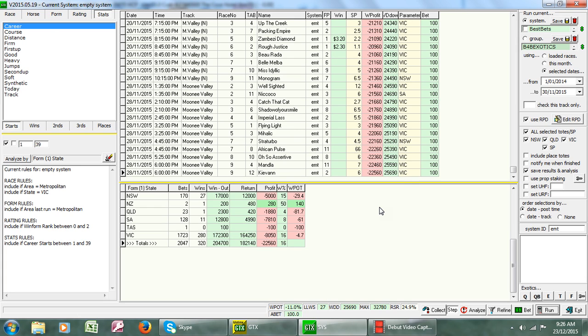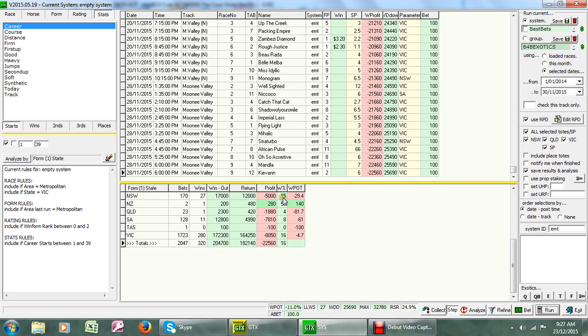Now, in New South Wales, we can see that we had 15% winners from the 170 races where the last run was at a Metropolitan New South Wales track. New Zealand just 2. Queensland 1 winner from 23, a strike rate of 4%. South Australia 11 wins from 128 races, that's only 8%, and 0 from 1 from Tasmania. So from Victoria we got 16%, from New South Wales we got 15%, so it's clear to see that these are the best two areas to judge from.